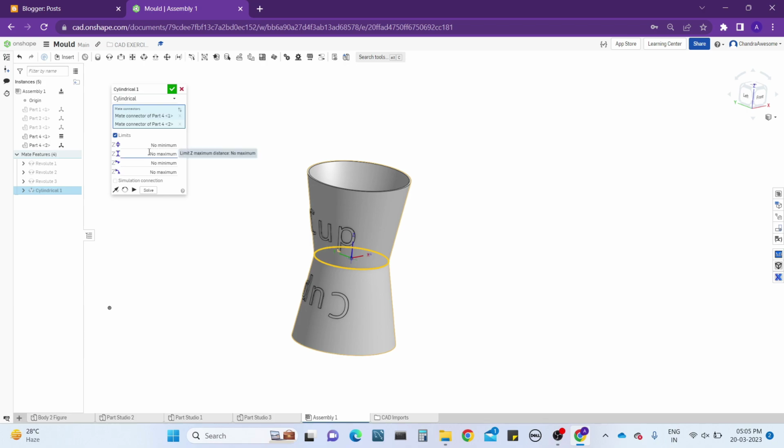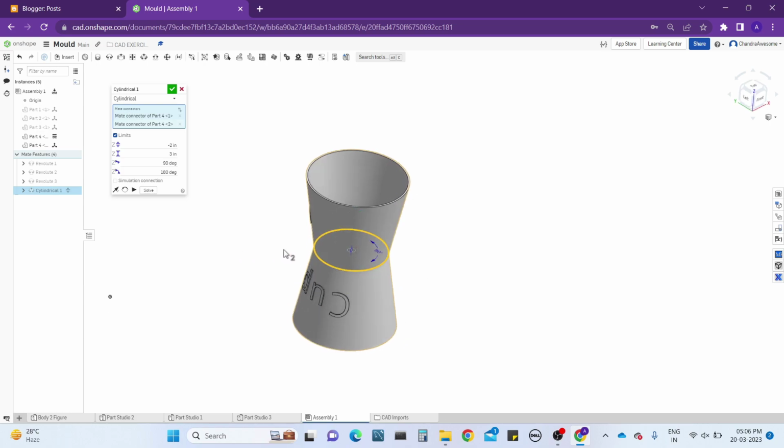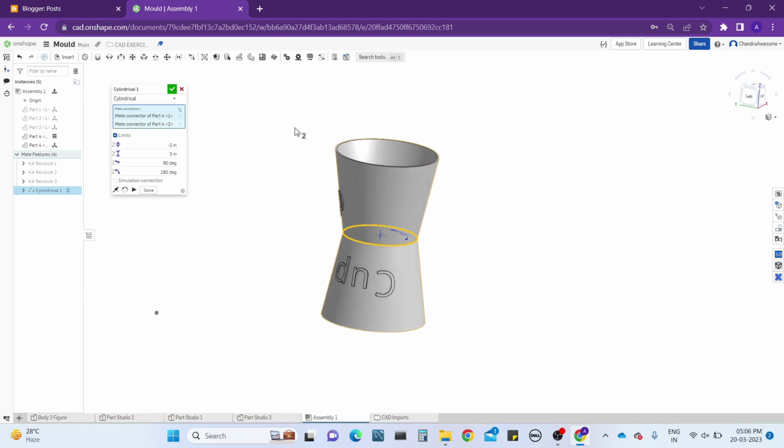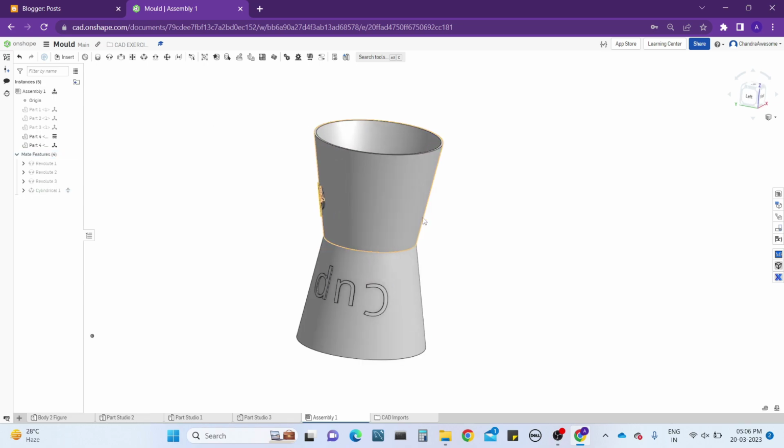So for example, as per the previous values, I'm giving the first one 3, and the minimum value will be -2, and for rotation I'm giving 90 degrees, and the starting positive value will be 180 degrees. After this you need to solve it, then only will this be applied, and click on the play button. Now you can see how the animation is really working related to the object. You can see it is rotating and also moving in a straight line. So I'm clicking on OK.